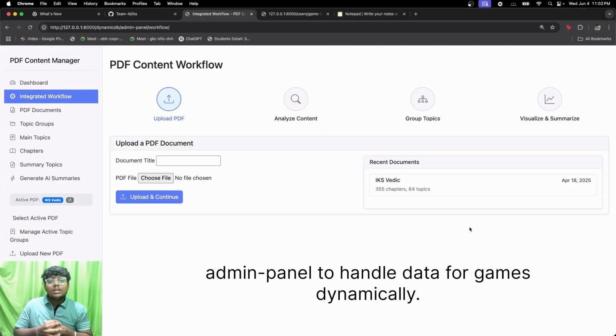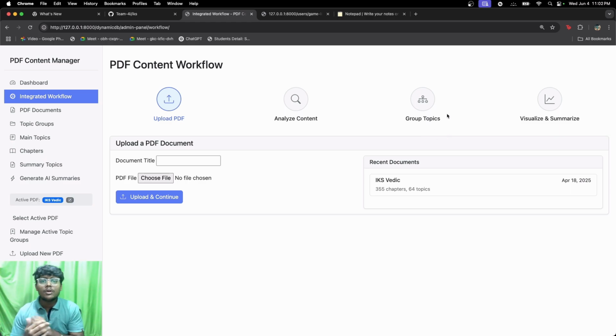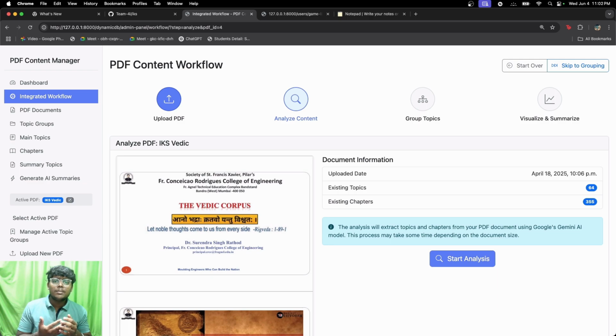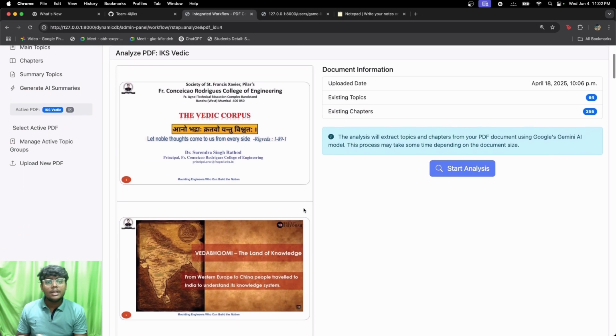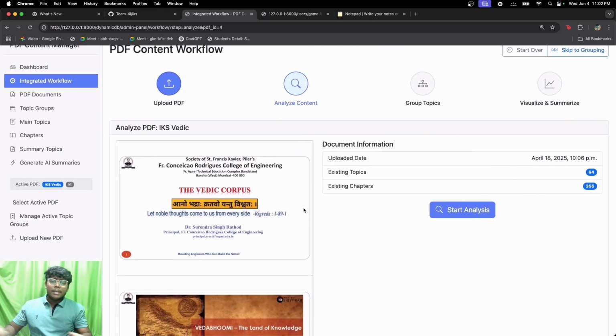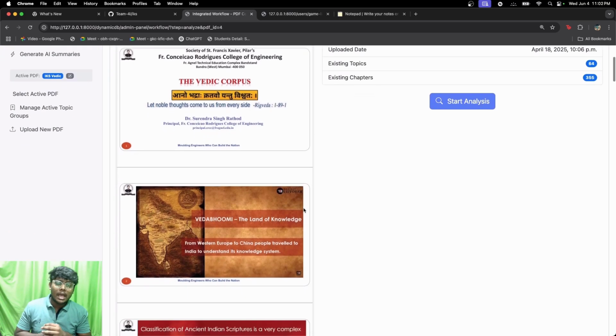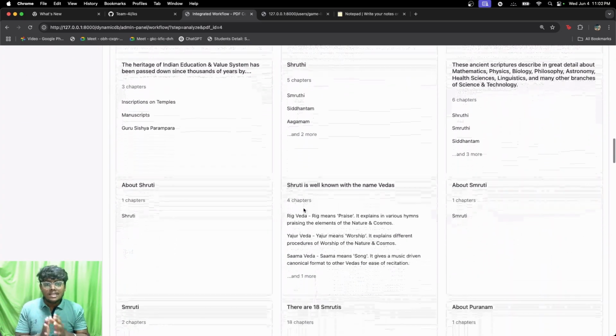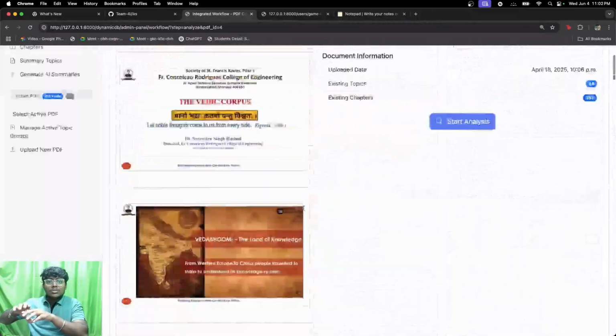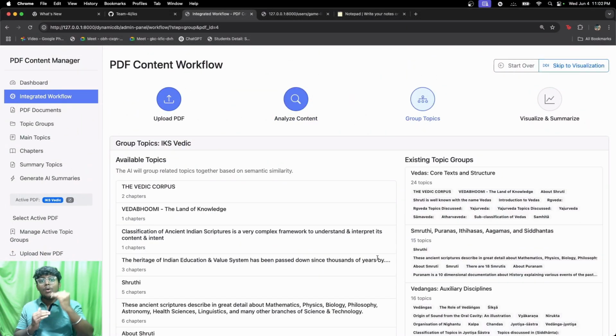So before showing you the games, let me first show you a glimpse of how we convert the textbooks taken from the institutions into a suitable format for our games. What we do is take the textbooks in any format, for example PDF, we upload the PDF, we analyze the content, and then we divide it into as many individual subtopics as we can, and then we keep on grouping them such that we can make those groups into levels for the students to keep on clearing.